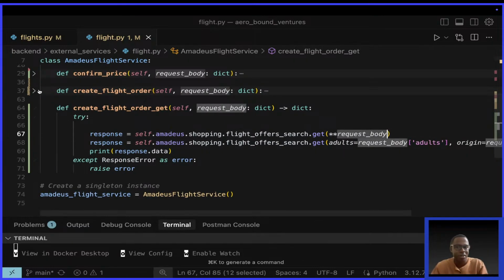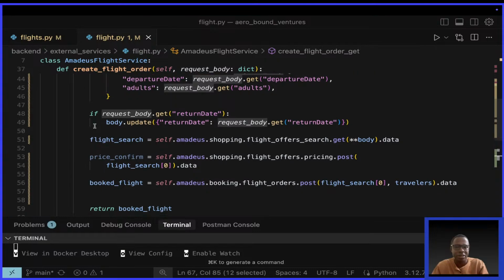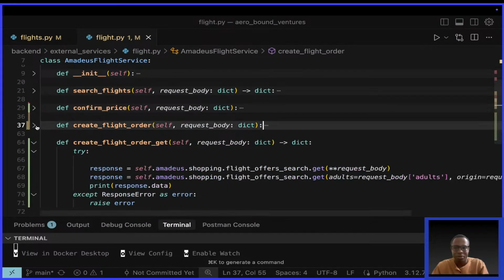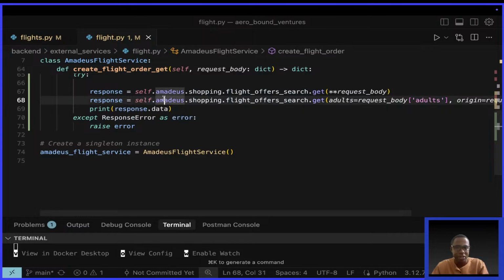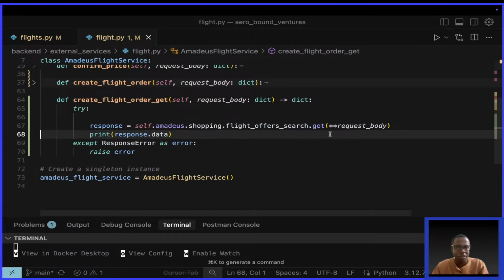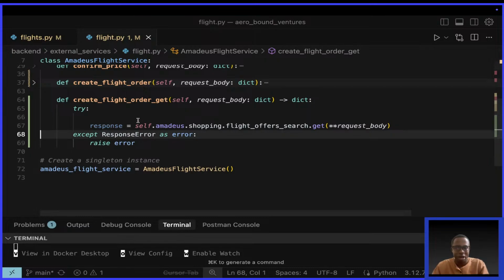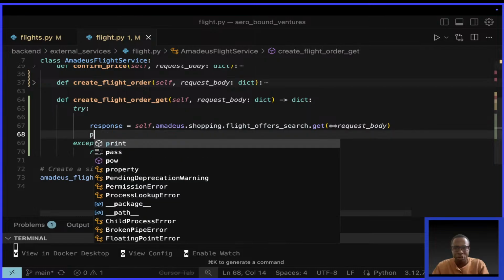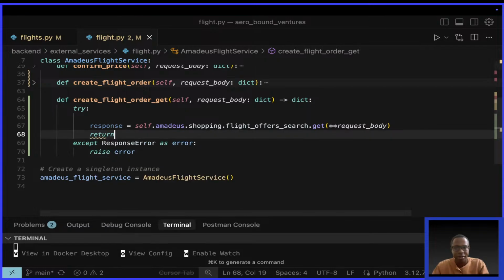Just like I did it for the flight create order here. So I hope you get the idea. I'll remove this line of code, leave this one. So this is print response to the data. Maybe I don't need to print it for now. Actually, what I need to do is to return response dot data, like this.